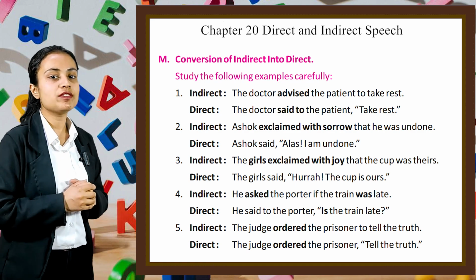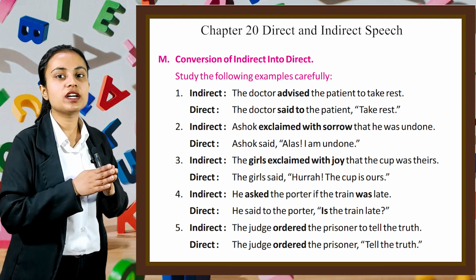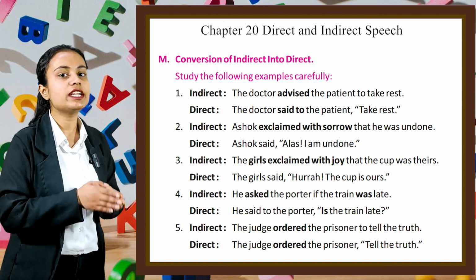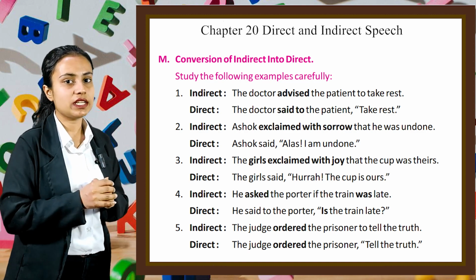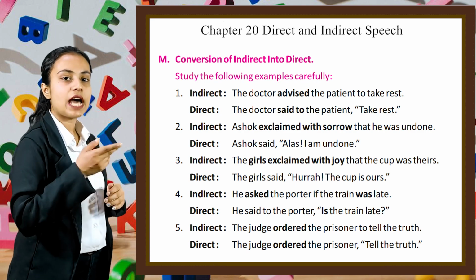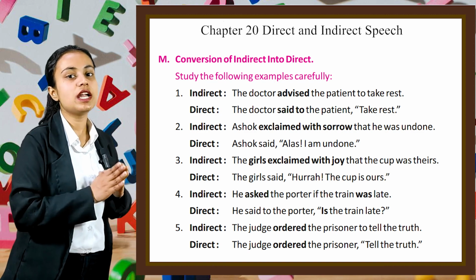In the next example, we have indirect: He asked the porter if the train was late. In direct, we can write: He said to the porter, "Is the train late?" Next example, indirect: The judge ordered the prisoner to tell the truth. In direct, we can write this sentence as: The judge ordered the prisoner, "Tell the truth."